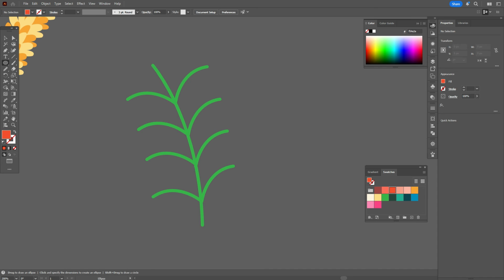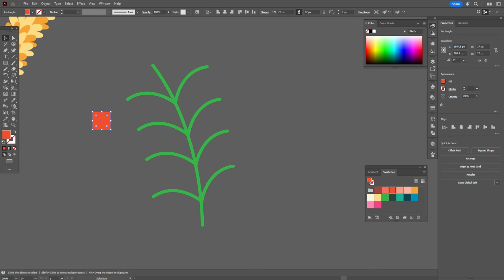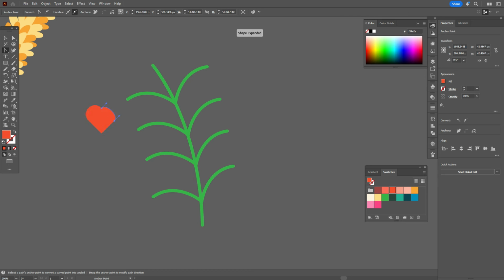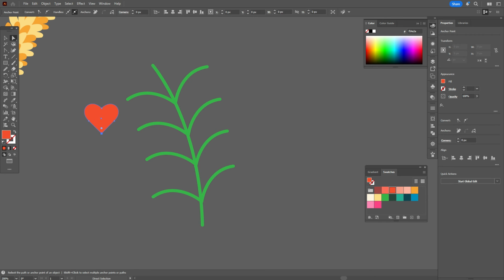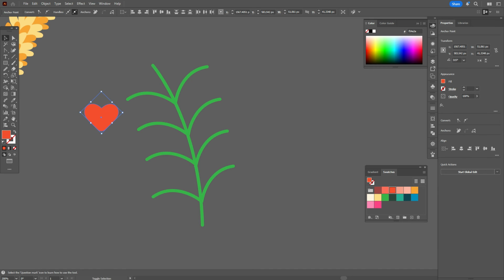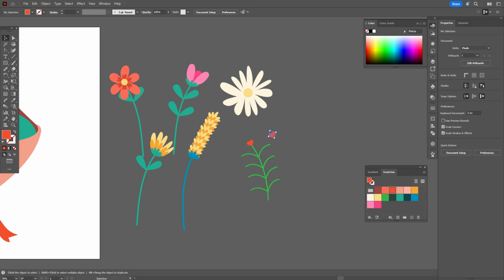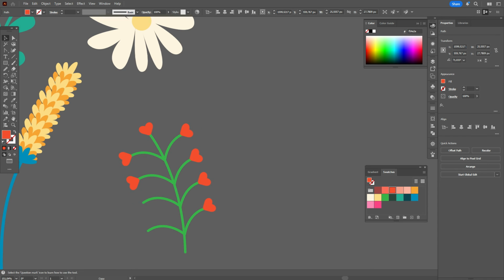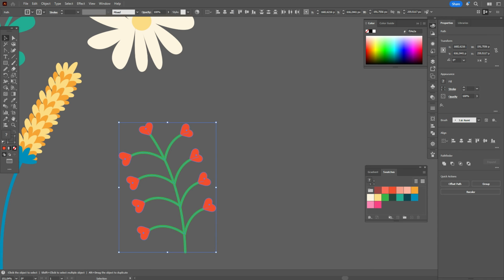Now red color and rectangle tool, hold shift and rotate it. Now let's take that tool, hold shift and make like this. Direct selection tool, round that corner, make it smaller, round, put here. And now let's copy and paste hearts like this.